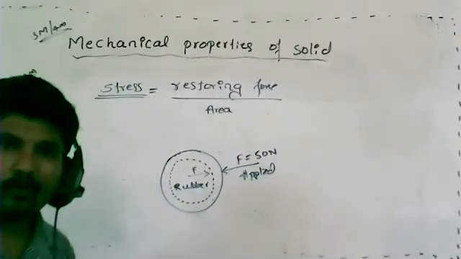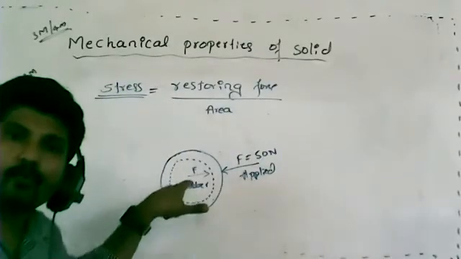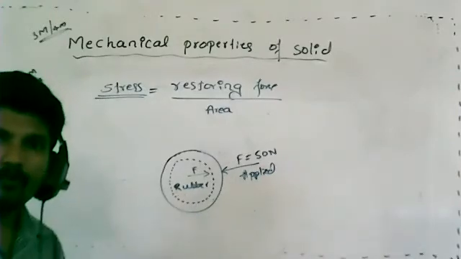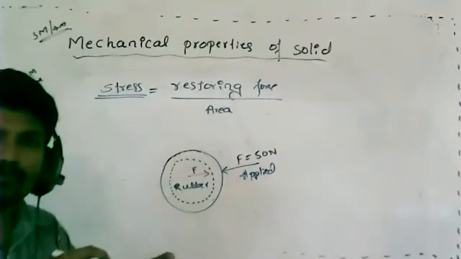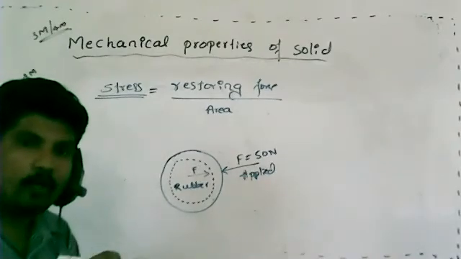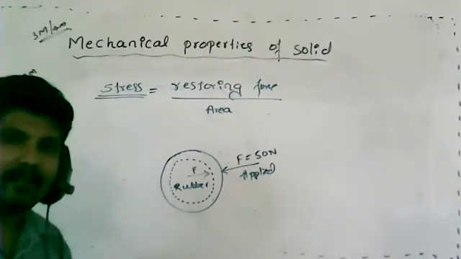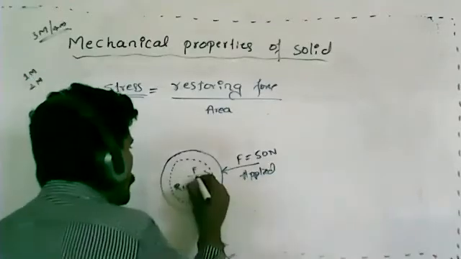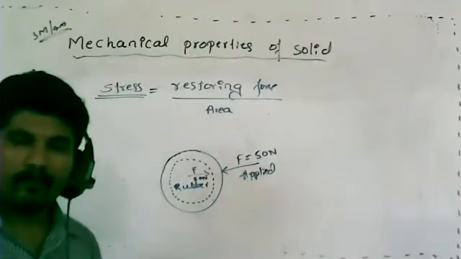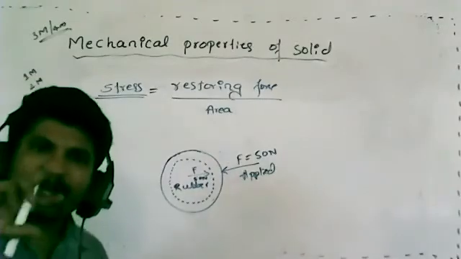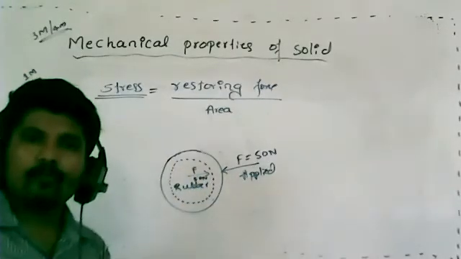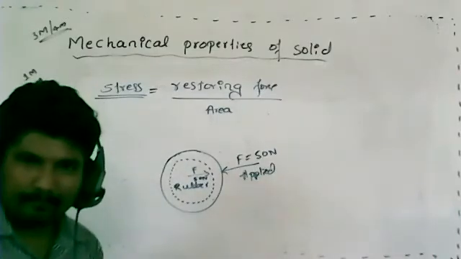Inside the body, due to those atoms or molecules, it will generate some force. That force itself is called intermolecular force or interatomic force, or we can say internal force. That force also develops 50 Newton only. They are equal in magnitude but opposite in direction.